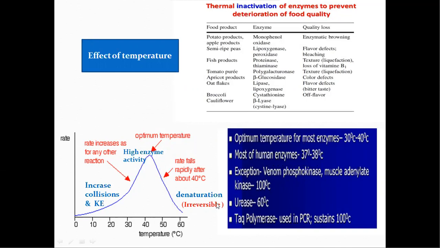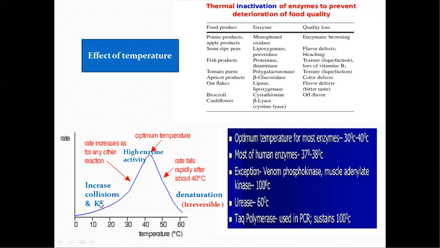It is mainly due to denaturation of enzymes. Denaturation means the uncoiling of primary, secondary, and tertiary protein structures. This denaturation process is irreversible in nature. That means if you decrease the temperature, the active site of the enzyme will not regain its original shape.